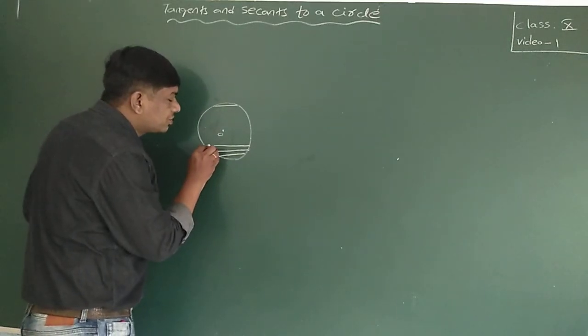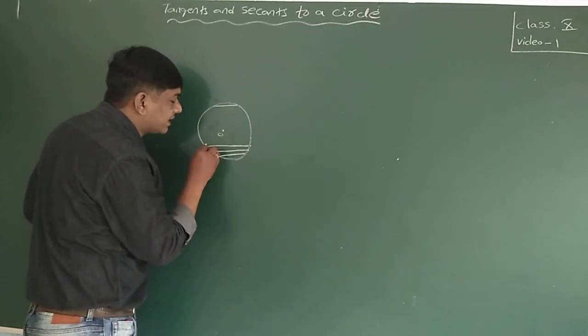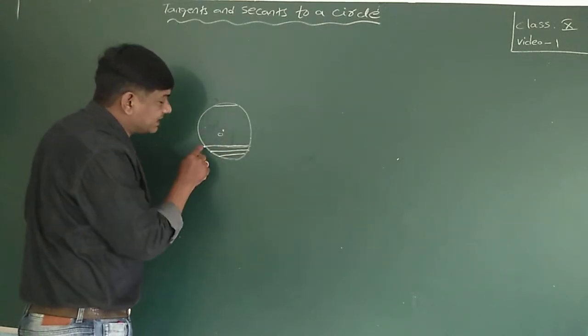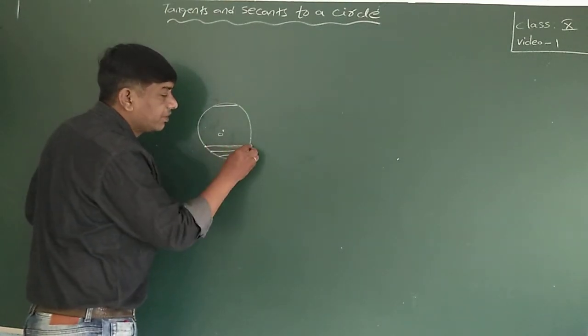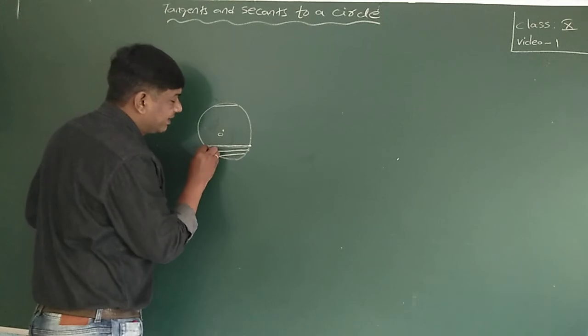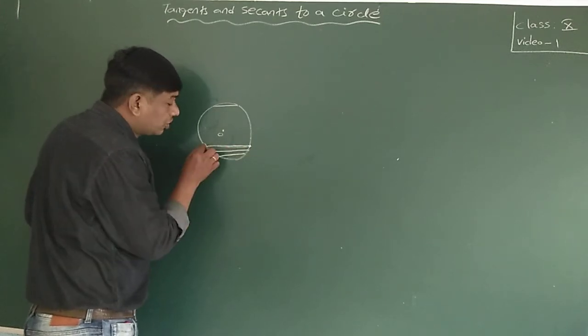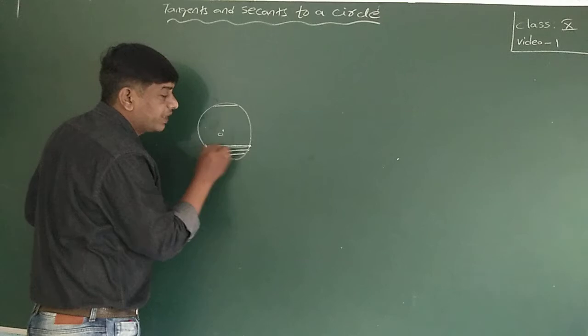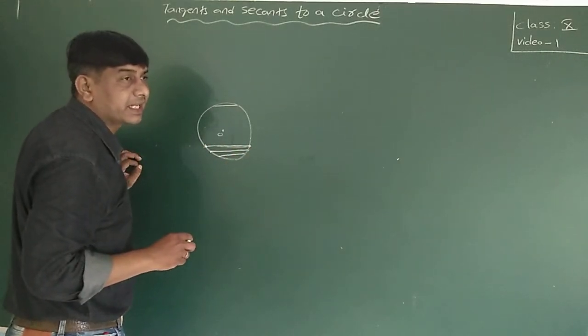When you join these 2 points on the circle, this is called a line segment because it has 2 end points. Here one end point, here one end point. Those 2 end points lie on the circle.